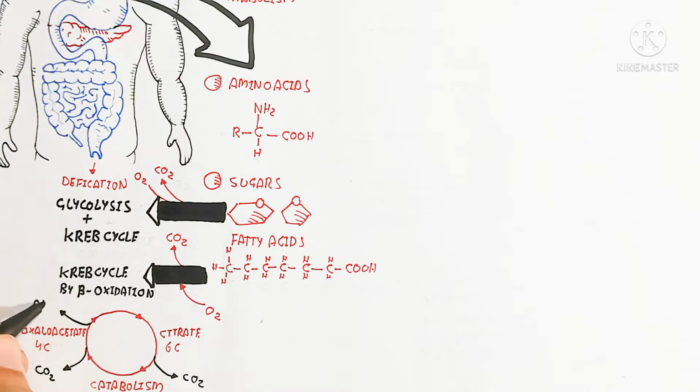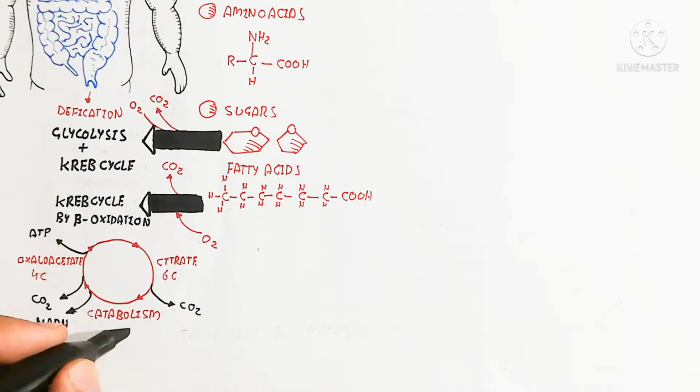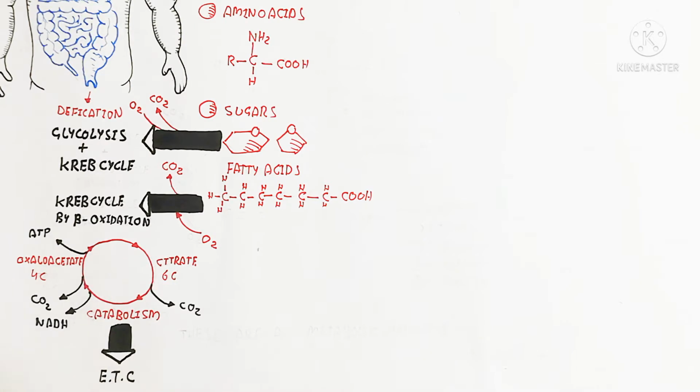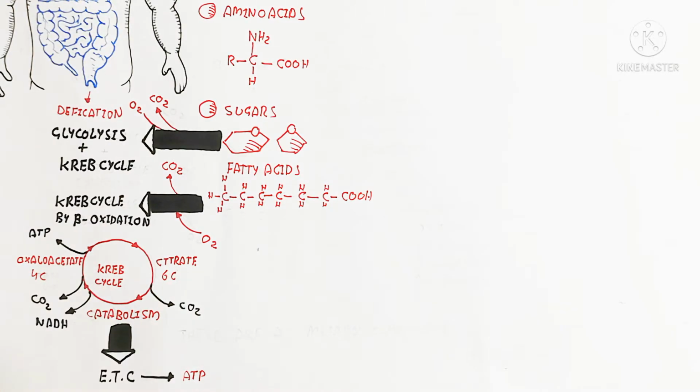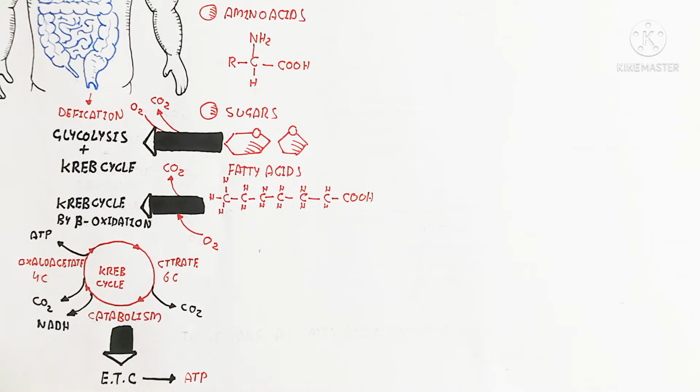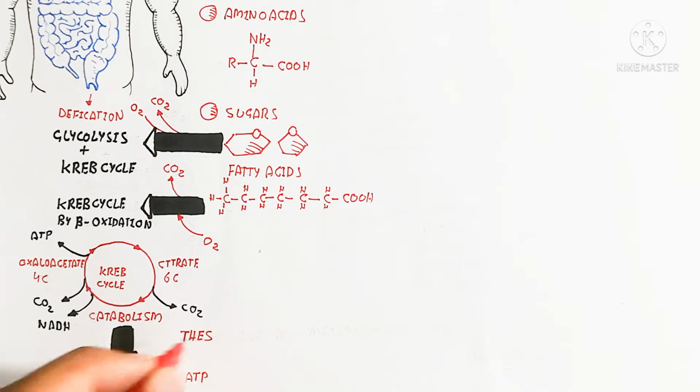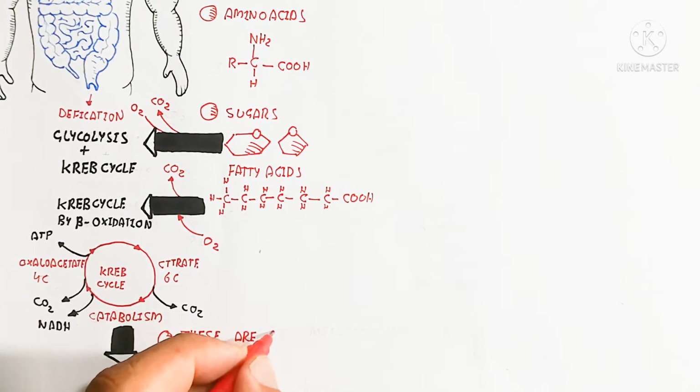It means the fat is more energetic and produces more energy. So here is the Krebs cycle, in which oxaloacetate, a 4 carbon compound, is converted into citrate, a 6 carbon compound, by the fixation of acetyl CoA, which comes from beta oxidation. Or you can say the glycolysis, which moves into the mitochondria. So please make sure to remember